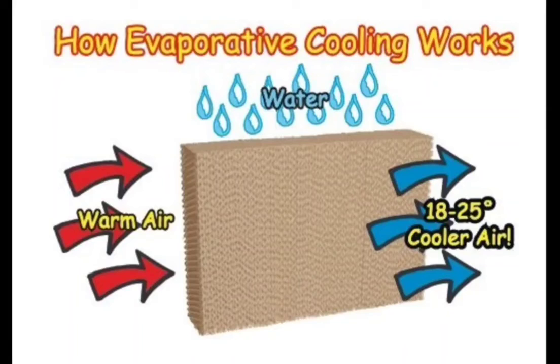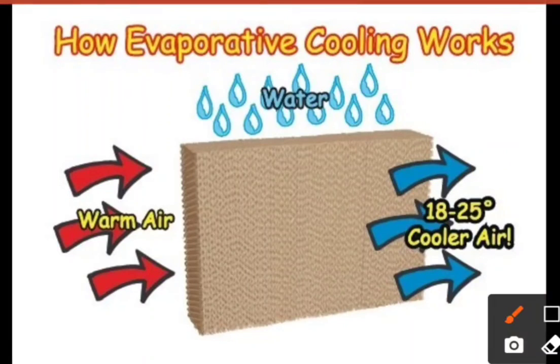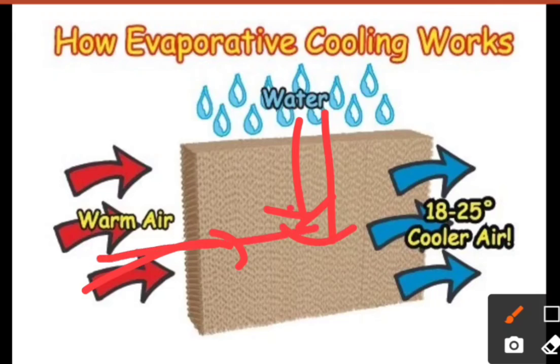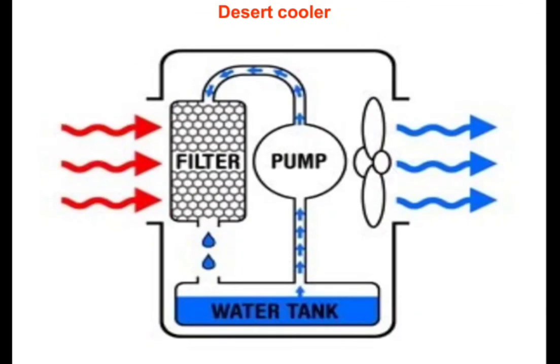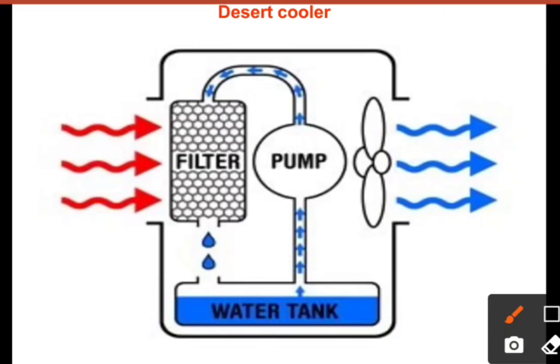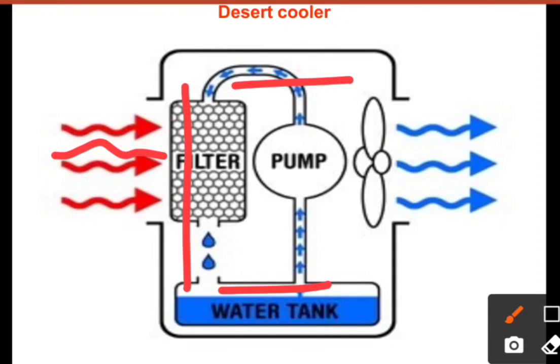So how is it working? The warm air will come and mix with the water, right? The water will take up the heat from the warm air, and the cooler air will move further. Similarly, in a desert cooler, the cooler that you might have used in your summer days, the warm air comes in. You always keep your coolers outside windows, right? Why? Because they can take in the warm air, and you have khaskhas all around it, and you fill the water tank there also, and keep watering the khaskhas.